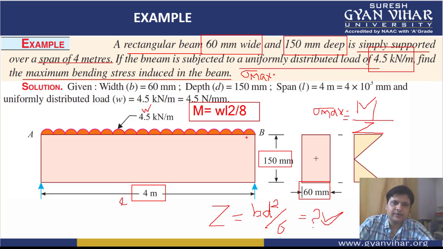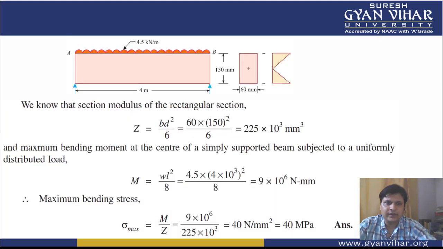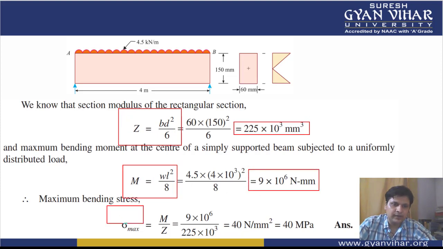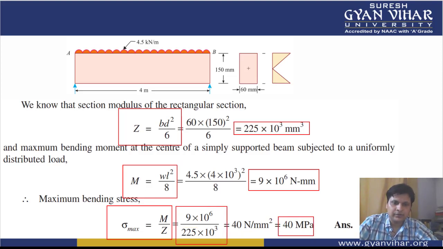Now after its calculation, the bending moment value we can put here, and finally we can get the answer. See in the solution also, Z is equal to BD square by 6. So its value is calculated. M is equal to WL square by 8. Its value is also calculated. Then bending stress is equal to M by Z. Putting these values, you will get the answer. This question was also an easy one, students. I hope you have understood.